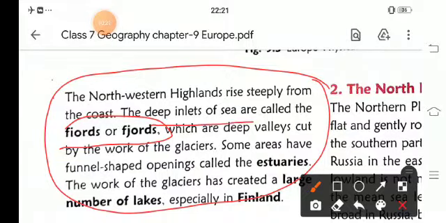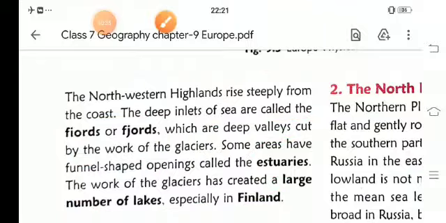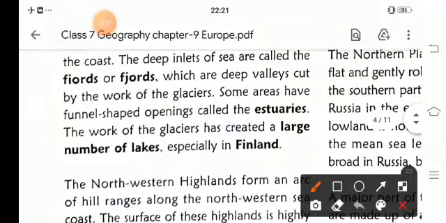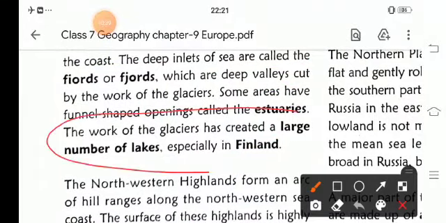Some areas look like a funnel, and these are known as estuaries. The work of the large glaciers has also created a large number of lakes, especially in Finland.